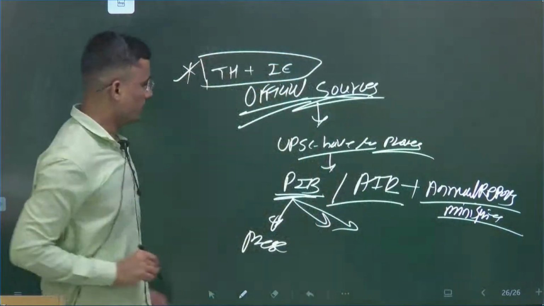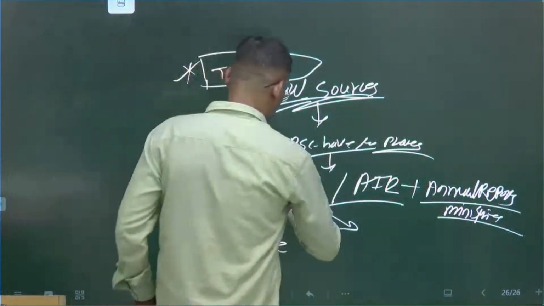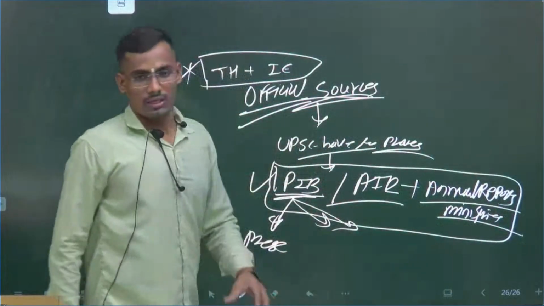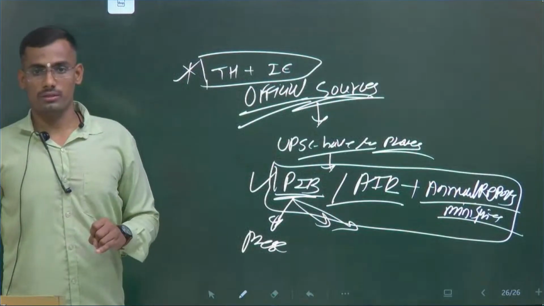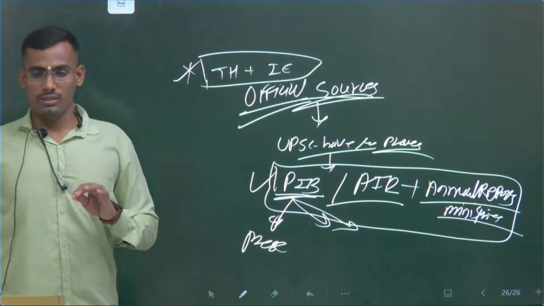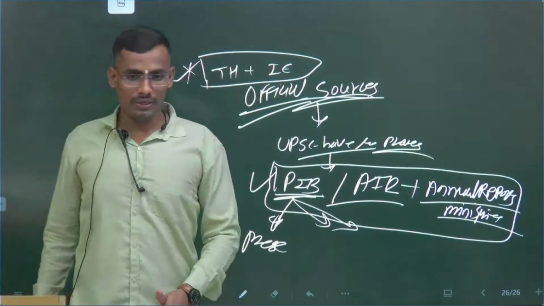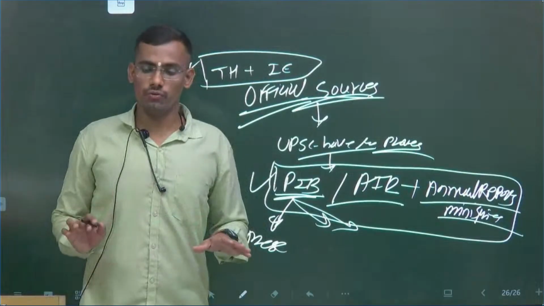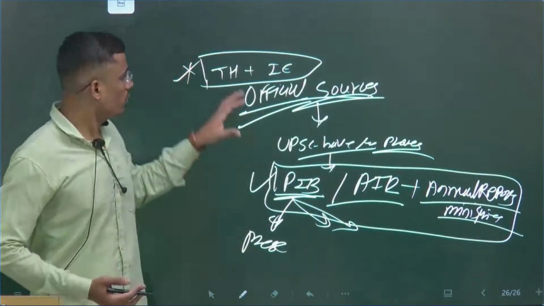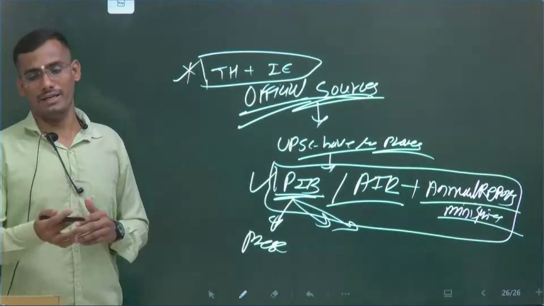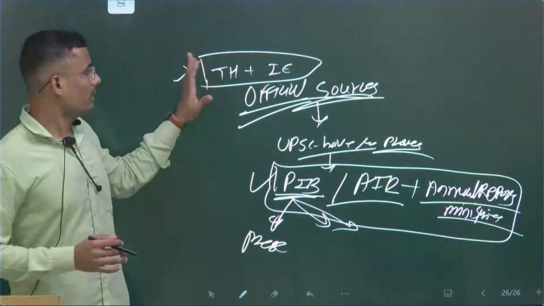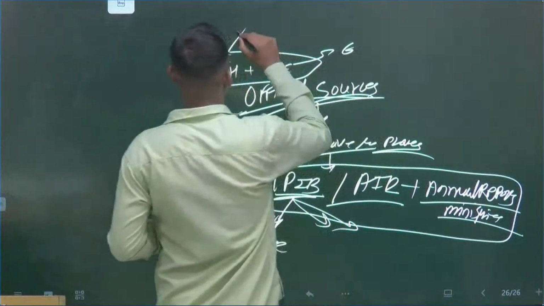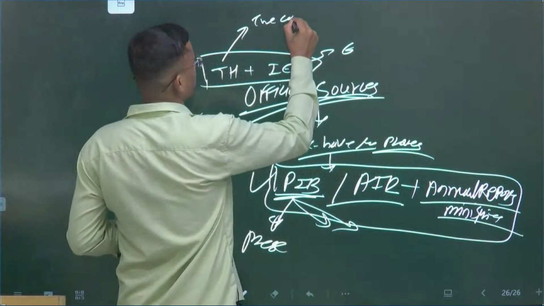Aspirants, believe me, these are the official sources, and if we follow this kind of sources, this will cover your PIB, this will cover your GS also, mains also, and prelims also. So there is no need to focus on others. I would say you can read The Hindu and Indian Express just for the analysis part, to get the idea. In this also specifically the explainer page, and the case study, that's it.